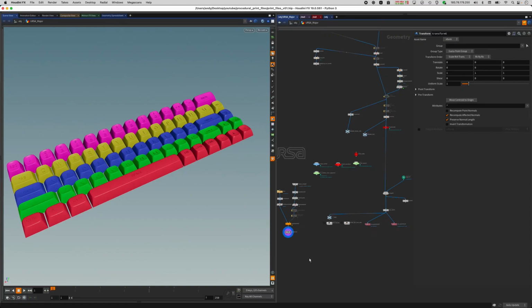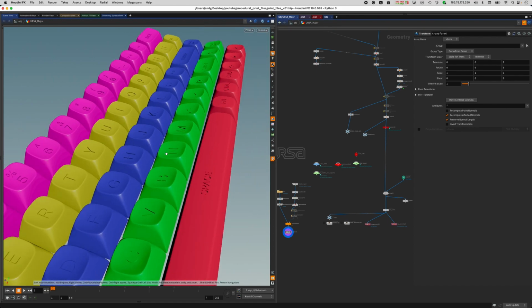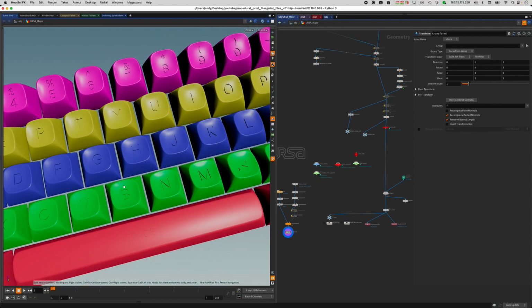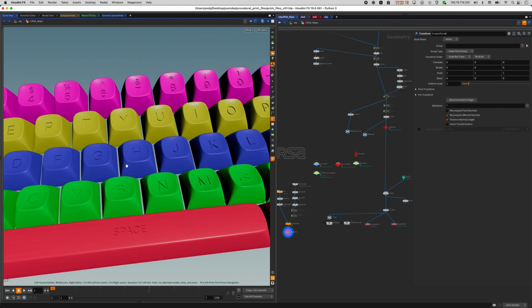My name is Andreas. I'm the creator of URSA Major Keycaps, and today I'd like to show you my process, my automated procedural process of getting these legends onto the keycaps for resin printing. I used this method during development of URSA Major, and I'd like to share that with you today.